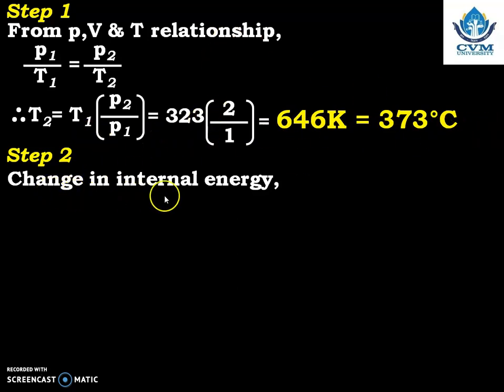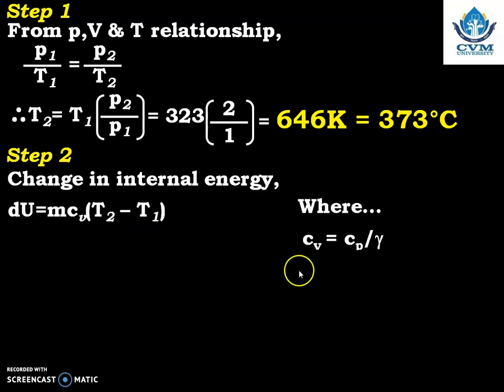Next is change in internal energy. What is the equation of change in internal energy for constant volume process? mCv delta T. Mass they have given. Cv they have not given. T2 we have calculated. T1 they have given. As they have not given us Cv, we have to calculate Cv. Cv is equal to Cp by gamma because they have given us gamma and Cp.